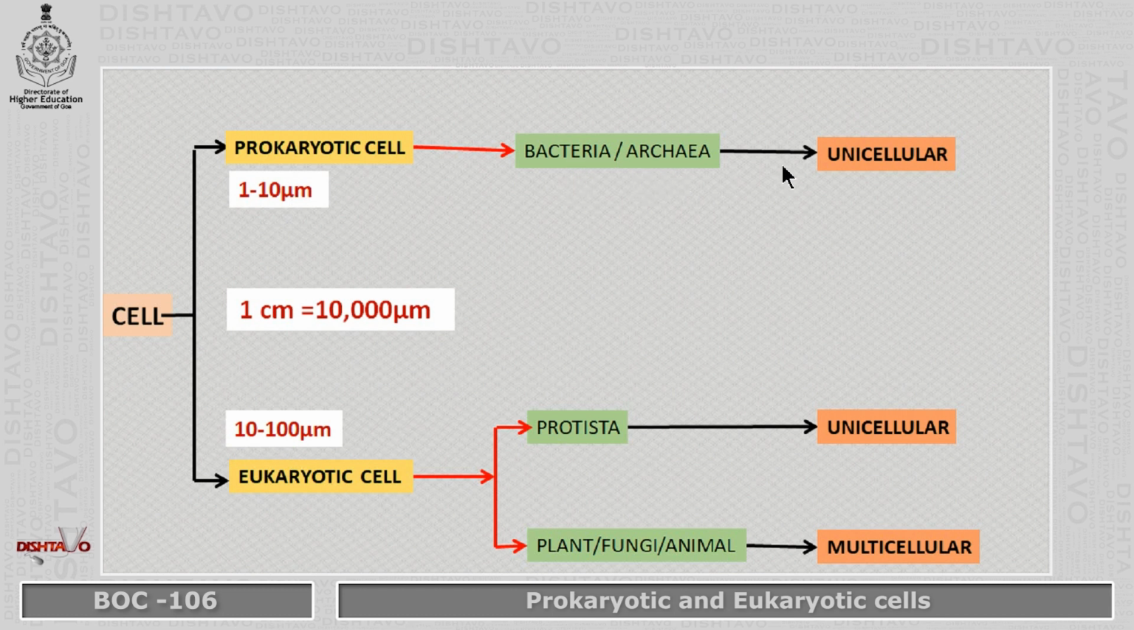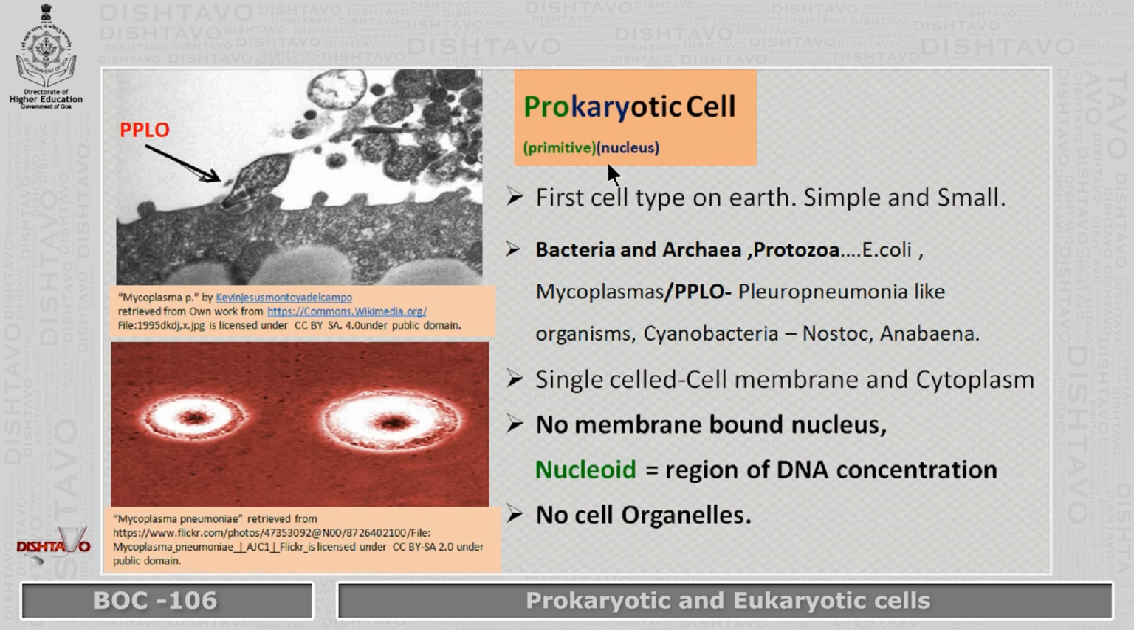Now let us take the bacteria or the archaebacteria. These are unicellular, but they are prokaryotic. And then we have the protista group and the plant, fungi, animal kingdom, that all these organisms belong to the eukaryotic type of cells. They may be unicellular, which come under protista, or they are multicellular.